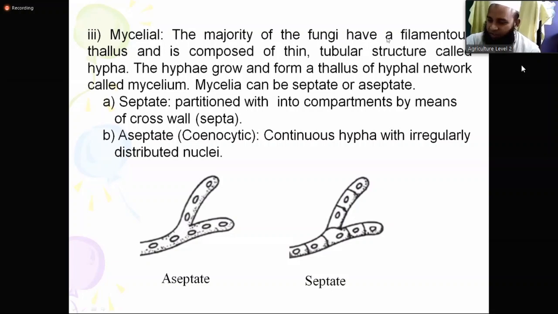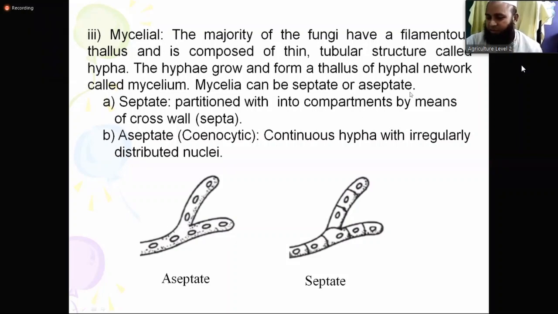The majority of fungi have a filamentous thallus. Filamentous means elongated. If I say it in Bangla, long and hollow inside, like a pipe. So the filamentous thallus is composed of thin tubular, tube-like structures called hypha. So this is called hypha.